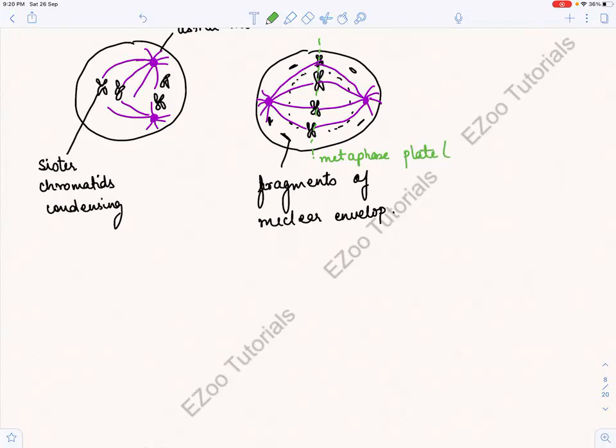There is no such plate in reality. It is an imaginary line which we draw just for study's sake. So you remember now why metaphase: M for middle.